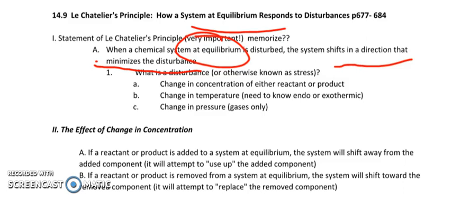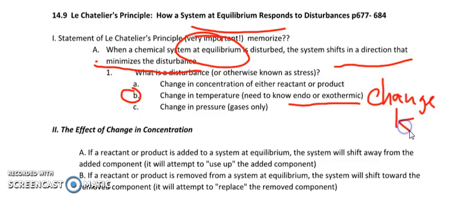So what is a disturbance? What is a stress? We can change the concentration of either reactant or product. We can change the temperature, or we can change the pressure if you have gases only. You do need to know endo or exo, and please note, only temperature is the only thing that will change K. Nothing else is going to change the equilibrium constant, only the temperature will.